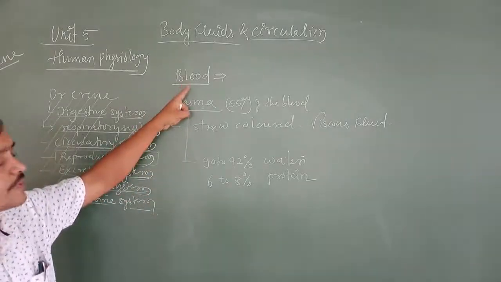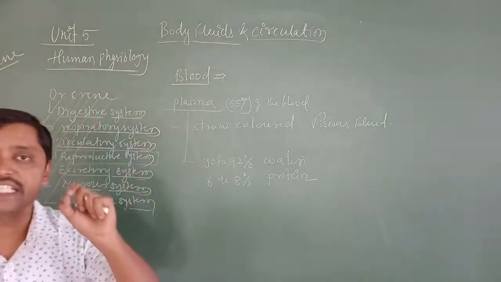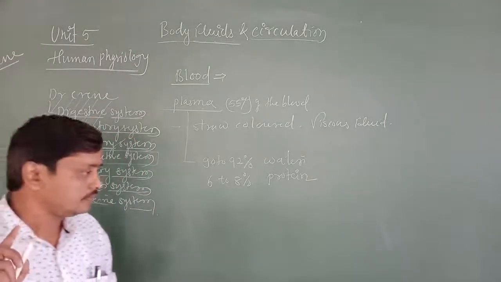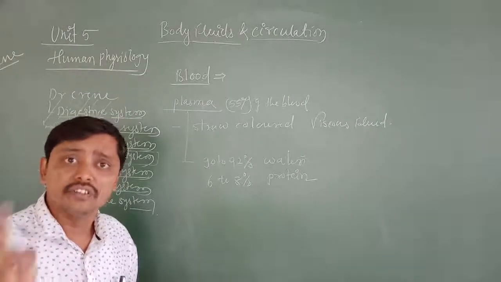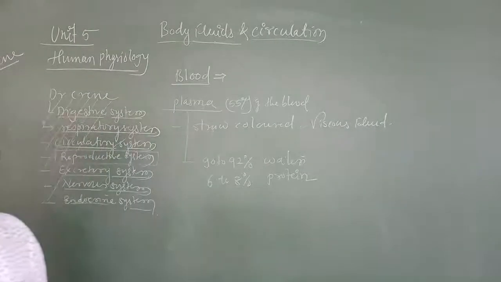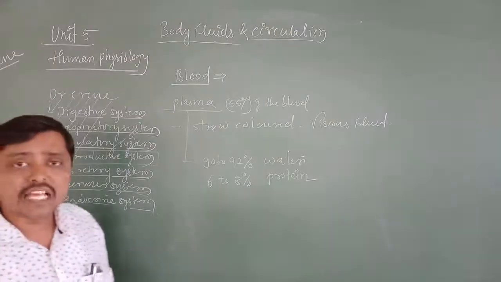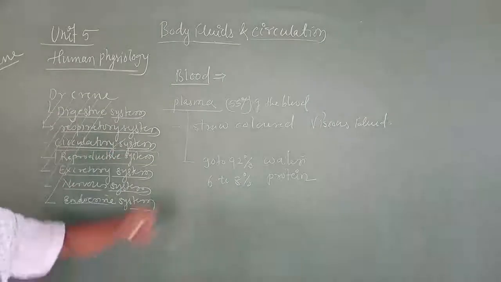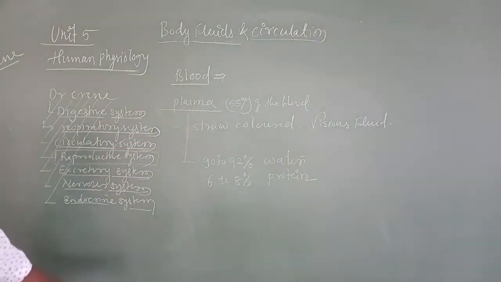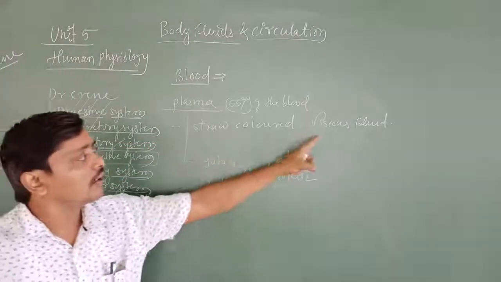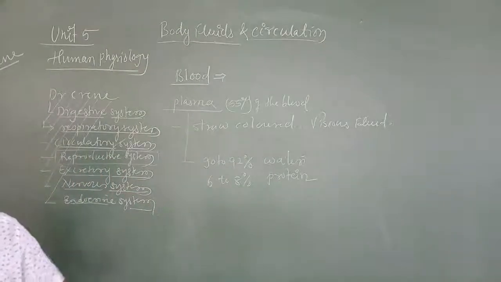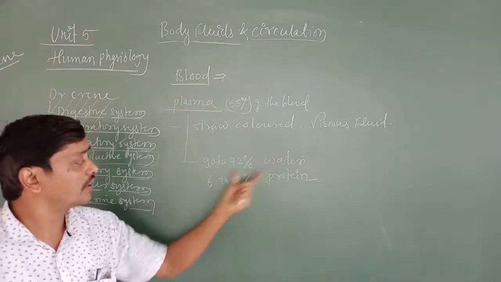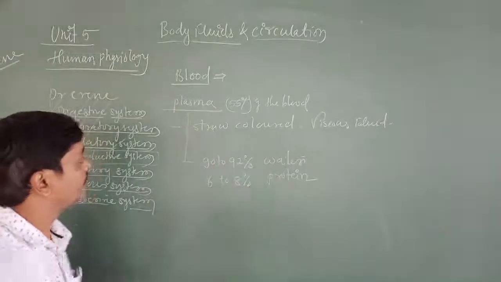This is a special kind of connective tissue, which consists of what I told you, fluid matrix, plasma and formed elements. That is the definition of blood. And now we are studying the plasma. Plasma is present in blood, and 55% of the blood is made up of plasma, and the plasma is a straw colored viscous fluid. In plasma you are going to get 90 to 92% of water and 6 to 8% of protein.